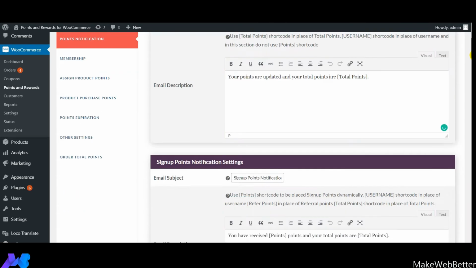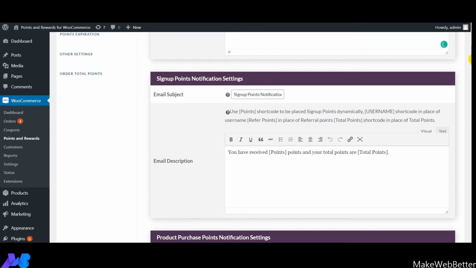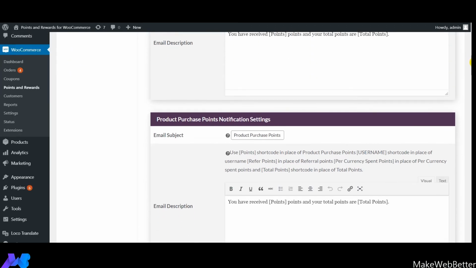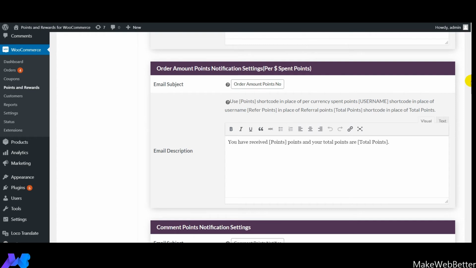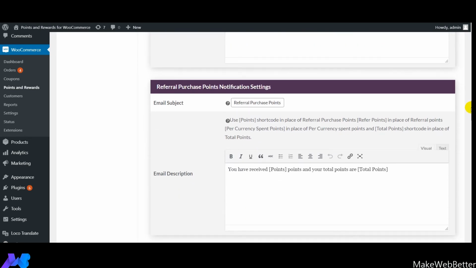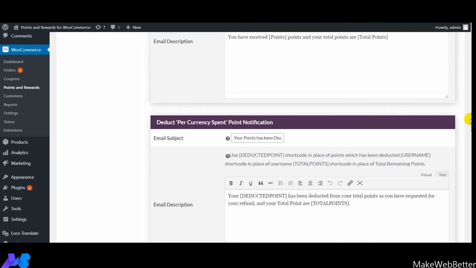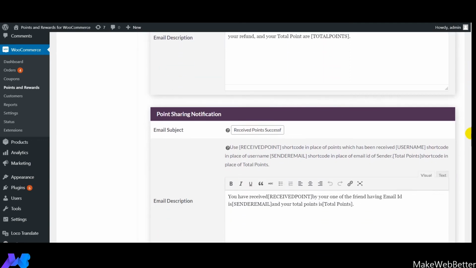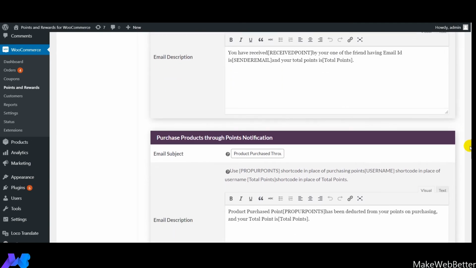Likewise, you need to set the notification settings for sign up points, and next come product purchase points, order total points notification, common points notification, referral purchase points notification, deduct per currency spent, points sharing notification, and purchase products through points notification.